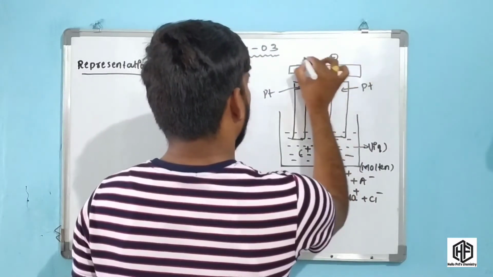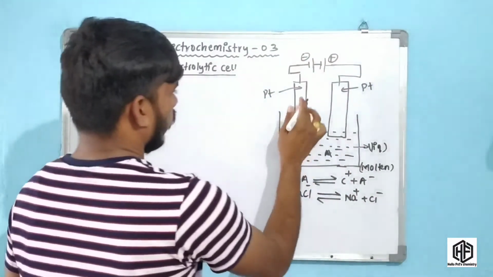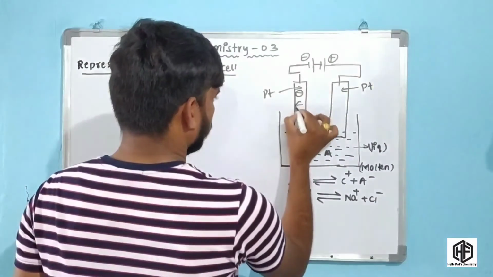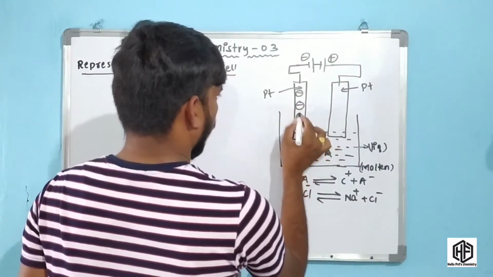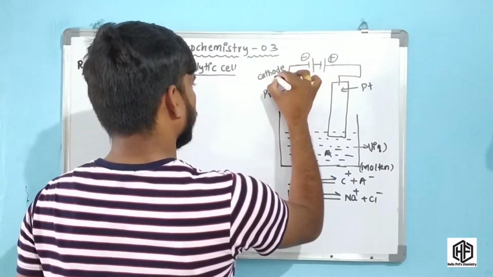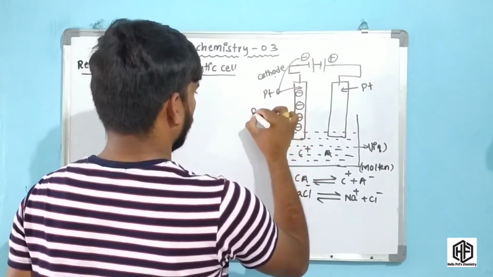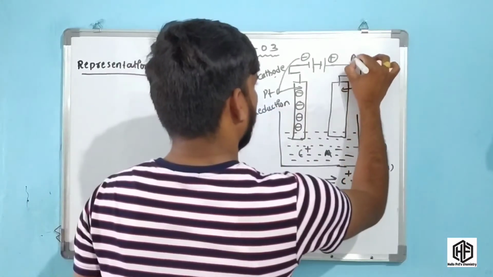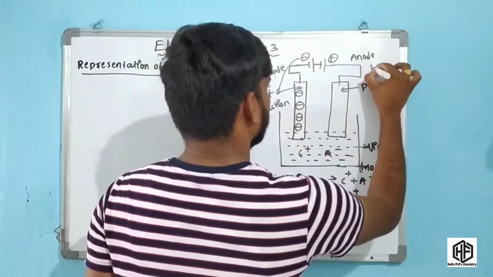This is the positive and this is the negative terminal. Here the negative ions are present, so this is the cathode. At the cathode, reduction takes place, and at the anode, oxidation takes place.